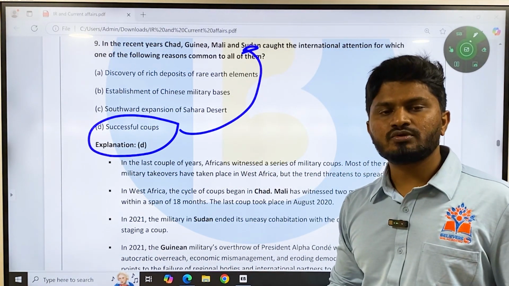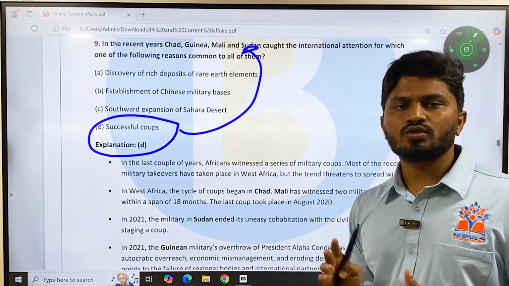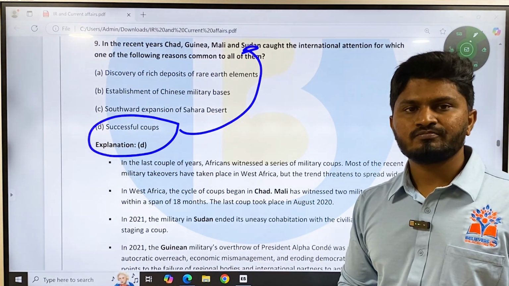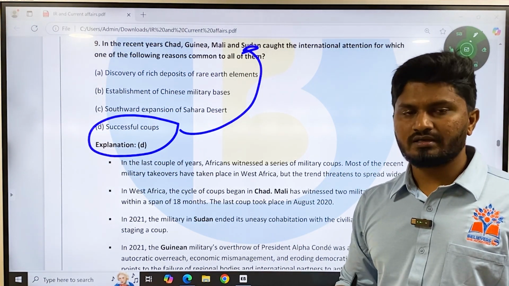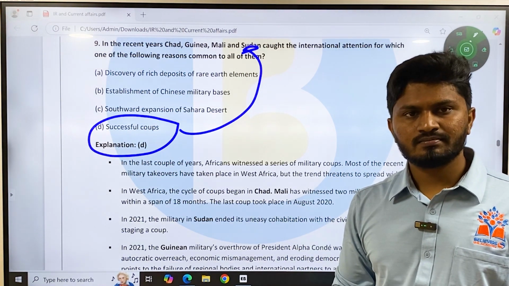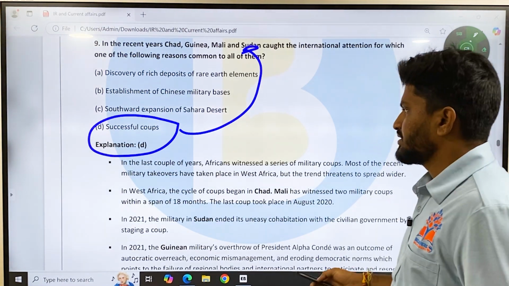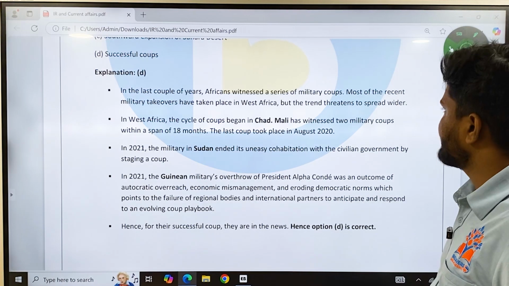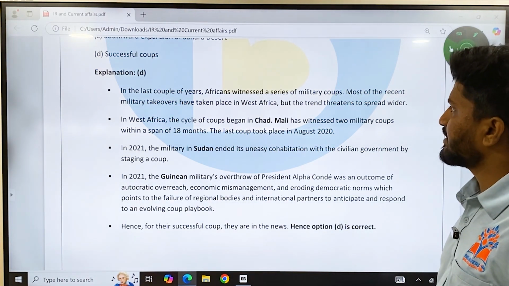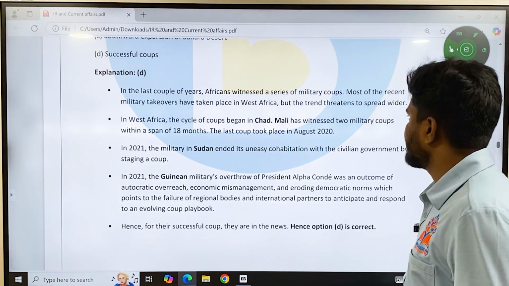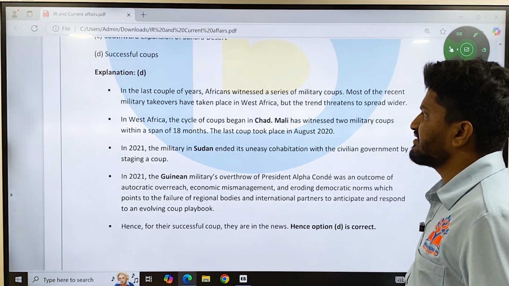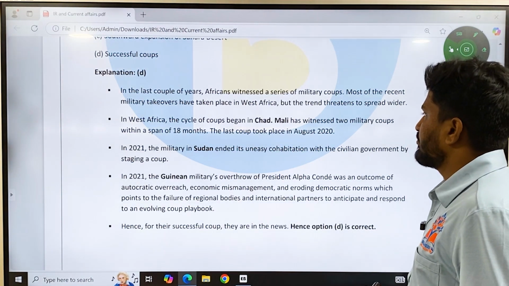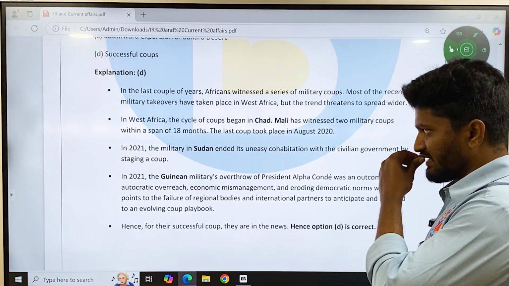A coup is a deliberate attempt to overthrow an elected government or any government which is present now. Normally, a coup is carried out by militaries. In the last couple of years, Africa has witnessed a series of military coups. Most of the recent military takeovers have taken place in West Africa, but the trend threatens to spread wider. In West Africa, the cycle of coups began in Chad. Mali has witnessed two military coups within a span of 9 months.